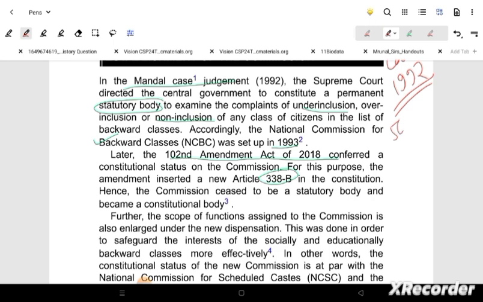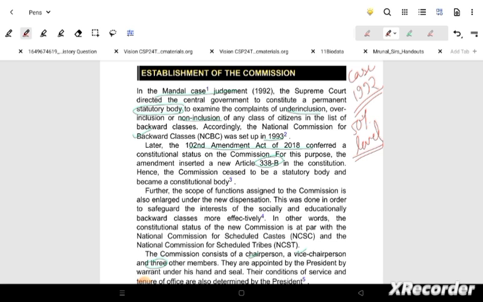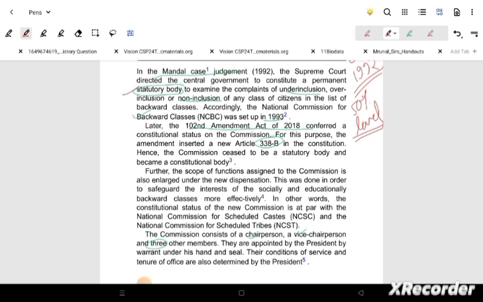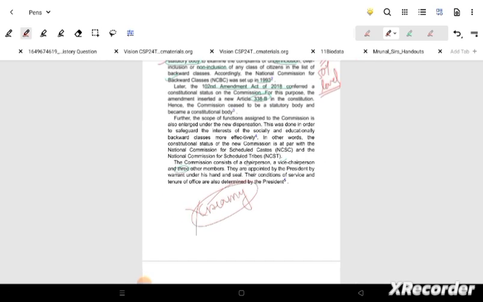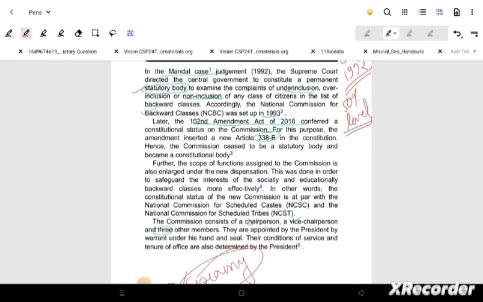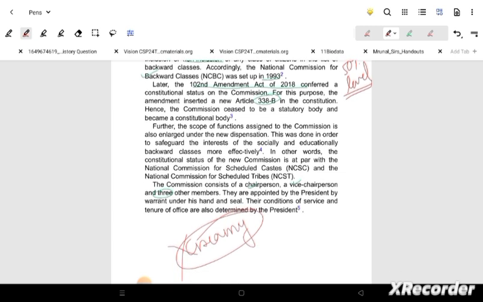Okay, this is where we will see the Mandal case of 1992, where the 50% ceiling for OBC has been given. Breach cannot be done. That is here. It is a statutory body. Why is it a statutory body? Because it is made by an act. That's why this is a statutory body. Here the creamy layer will be taken out. So inclusion will also be seen here. You can see that the inclusion of the backward classes will also be seen under these acts.